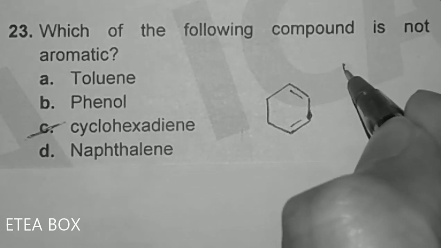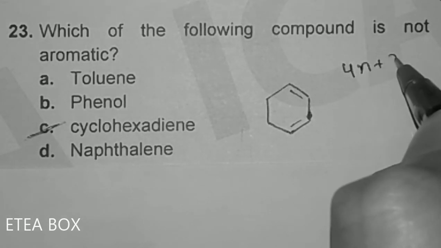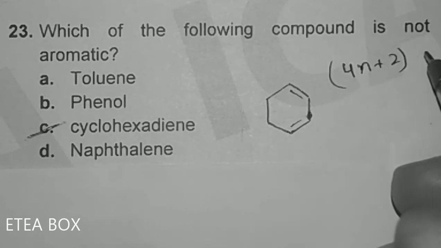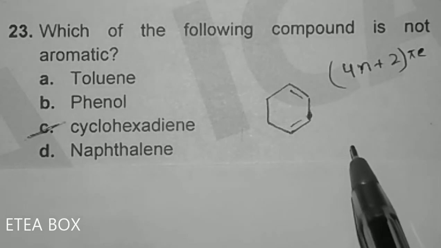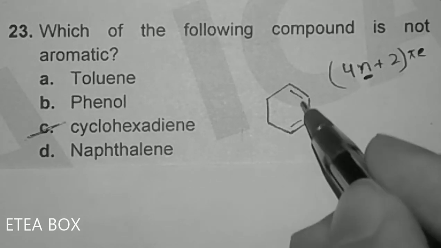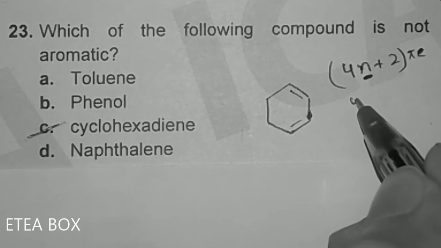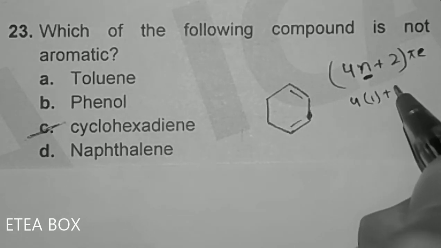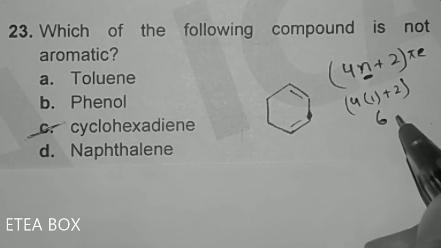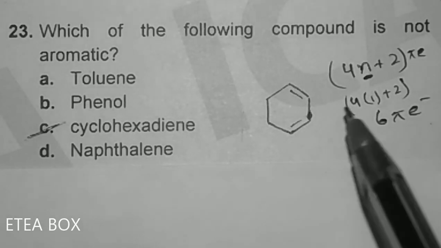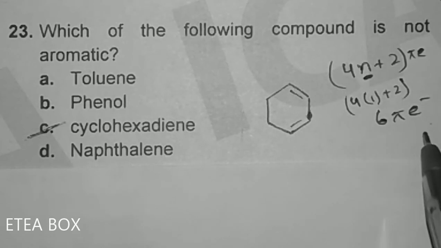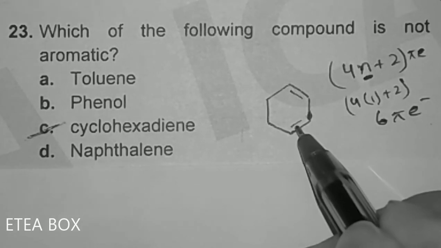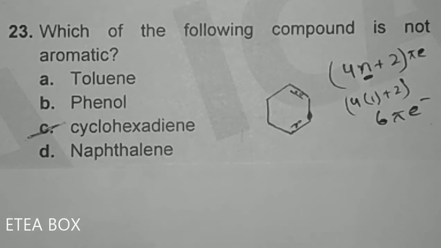Look, Huckel's rule says that a compound must have 4n+2 pi electrons. Now look at here, this n is equal to 1 in case of this, like the number of rings is 1. So 4 ones are 4, plus 2, it will give 6 pi electrons. So look at here, Huckel's rule says that the pi electrons must be 6. But look at here, the pi electrons are 1, 2 and 3, 4. So it means that this cyclohexadiene does not follow Huckel's rule. That's why this is not aromatic in nature.